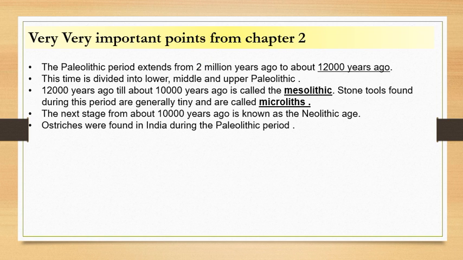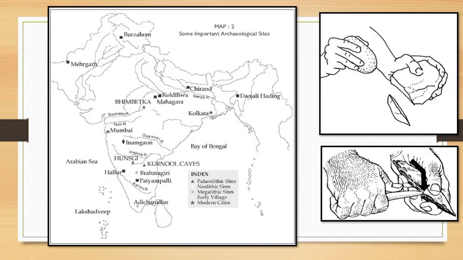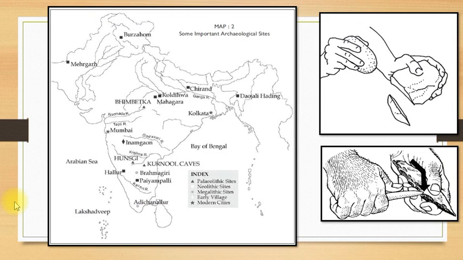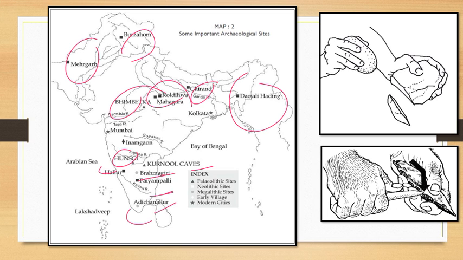So let us see the image of maps now. These are the sites which we were talking about on the other slide. For example, Kurnool Cave, Hunsgi and Bhimbetka. Here you can see Kurnool Caves is mentioned, then Bhimbetka is here and Hunsgi is also there. Similarly other sites like Hallur, Brahmagiri, Payampalli, Adichanallur, Koldihwa, Mahagara, Chirand, Burzahom, and Mehrgarh are also there. Daojali Hading is there as you can see. So important sites are mentioned on this particular slide.